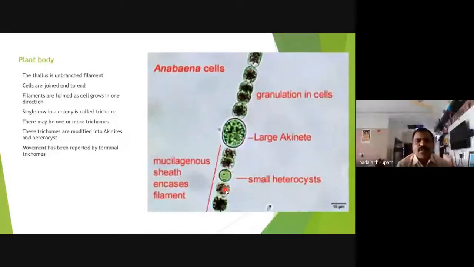Actually, blue-green algae do not contain any motile parts of the thallus, so movement is absent, but all blue-green algae show gliding movements or looping or slippery movements. This is by the use of the terminal cells of the trichome. These cells are surrounded by mucilaginous sheaths, all the cells surrounded by a mucilaginous sheath.